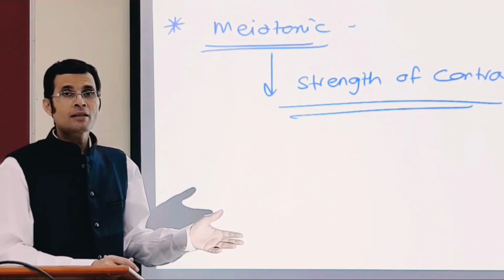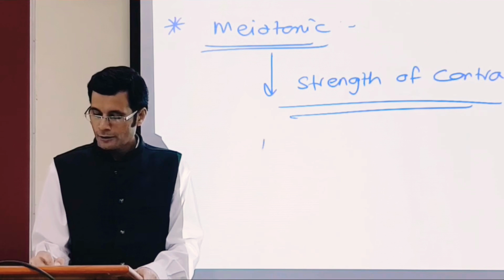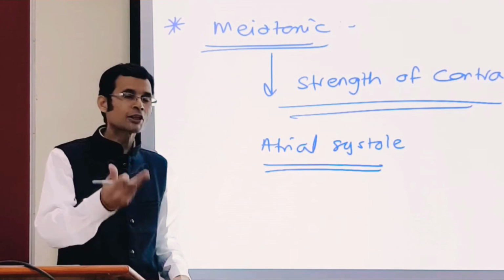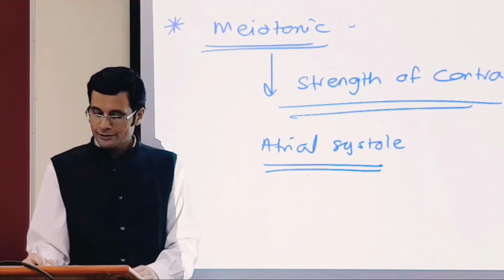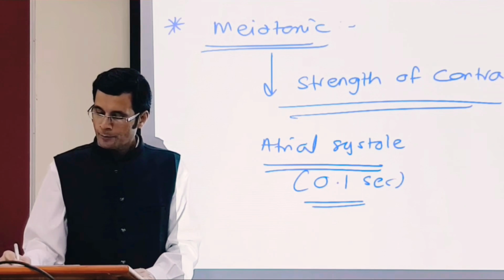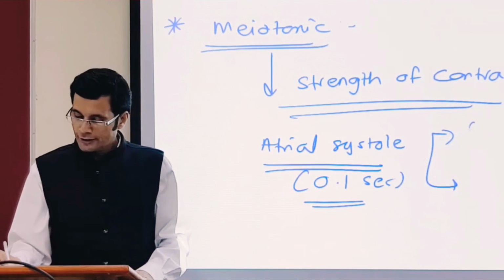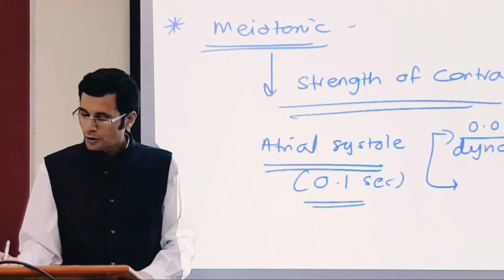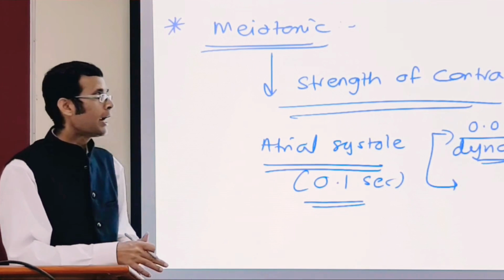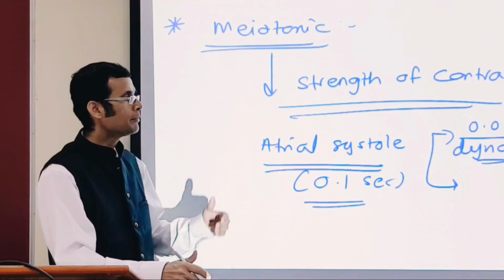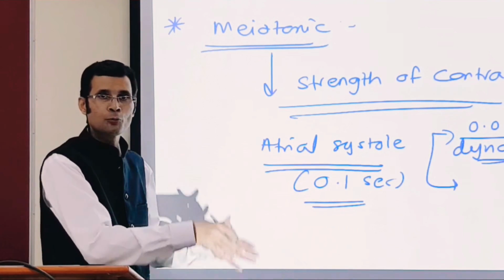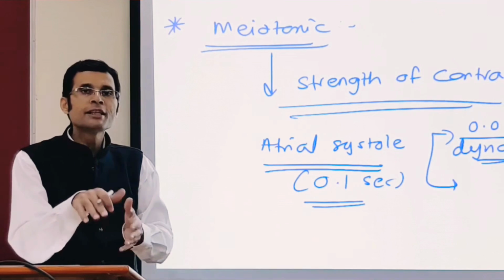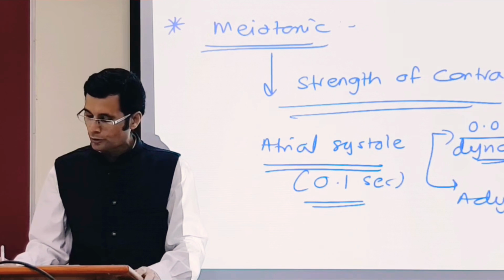In the heart, there can be a parallel to this myotonic contraction. Atrial systole is myotonic contraction. Why? Because this atrial systole of 0.1 second is of two parts. The first 0.05 second is called dynamic atrial systole. The contraction is stronger, most of the fibers are contracting, and the majority of the blood is pumped from atria to ventricles in this first half. And then the later half becomes weak.